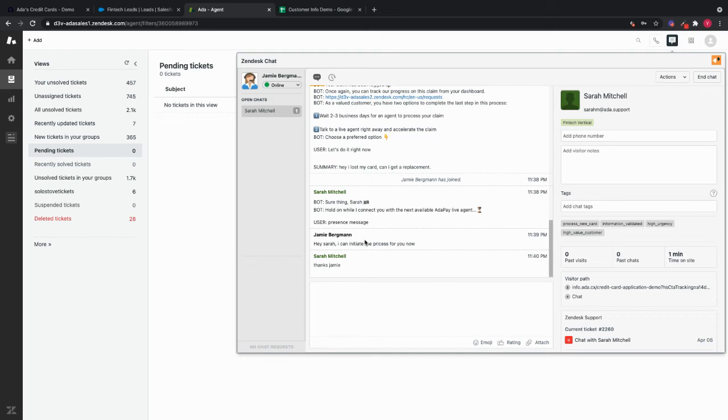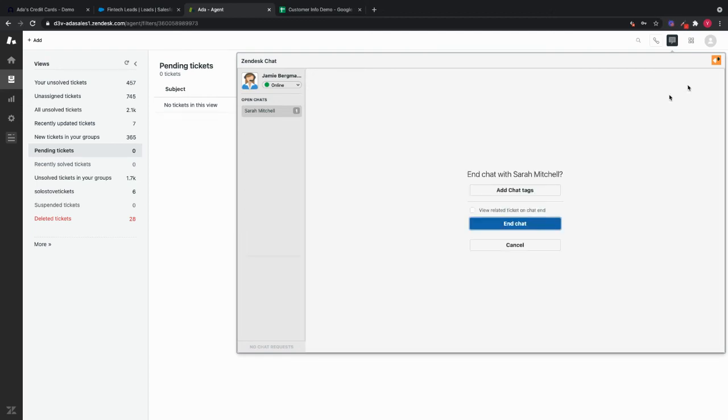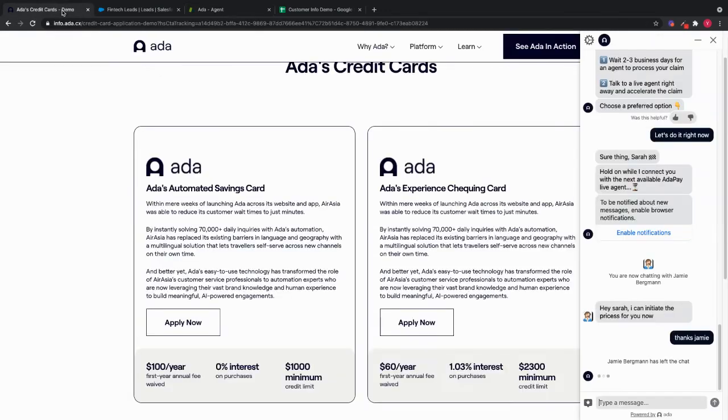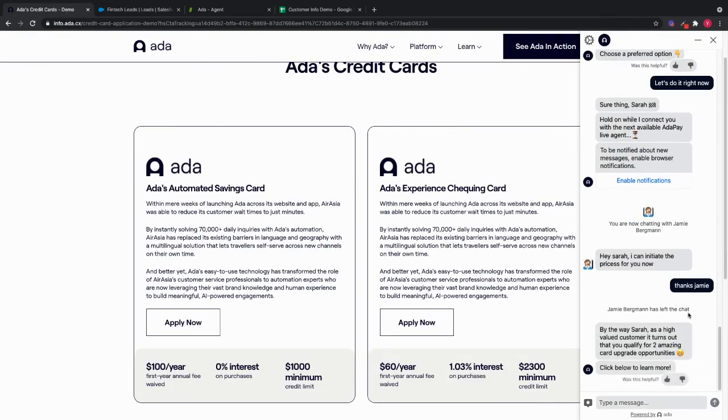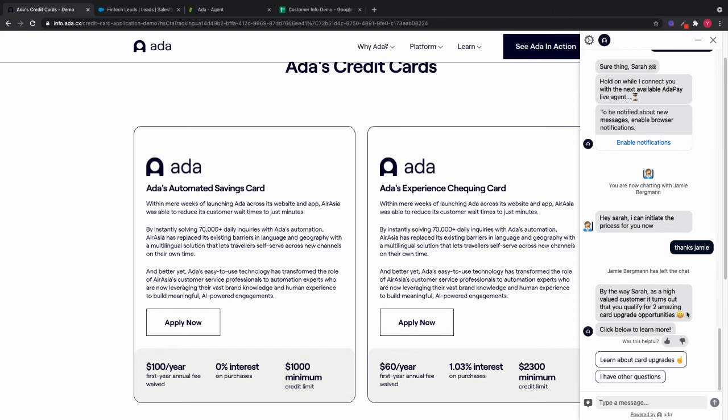So we're providing a lot of context to agents to resolve these inquiries quickly. We're providing a seamless experience to Sarah, and overall, this leads to faster resolution times and increased customer satisfaction. Let's assume that Jamie was able to assist Sarah here, and I'm going to go ahead and end this chat. And just like how Sarah was escalated to a live agent, she's now transitioned back to speaking to the bot. Now, because Sarah's just had a positive experience, we can also use this opportunity to upsell a credit card upgrade to her at this point. Again, this can be completely customized based on who the customer is and what their history is with your business.